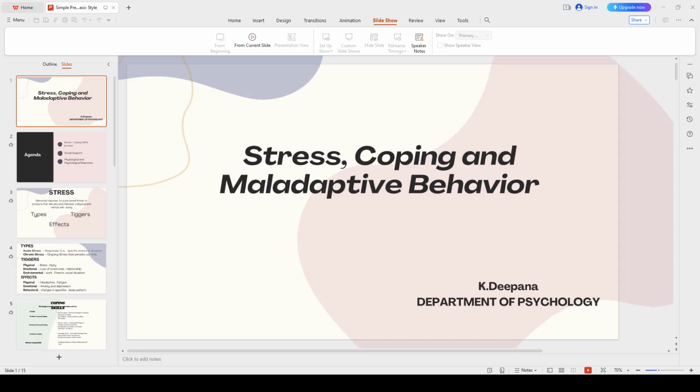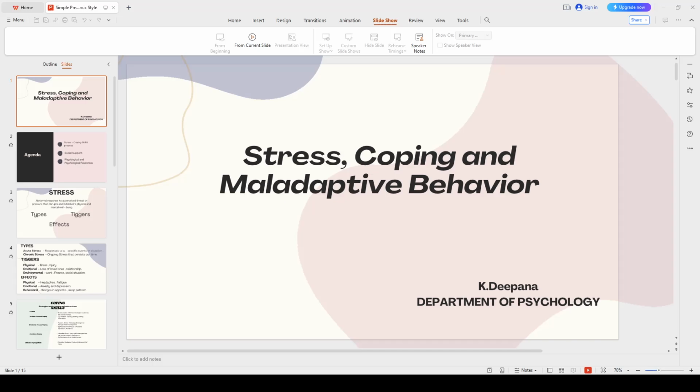First thing is about types. We have about two types. First one is acute stress, and the second is chronic stress. Acute stress responds to a specific event or a situation. Chronic stress is ongoing stress that persists over time.